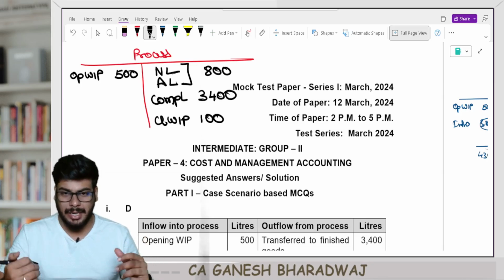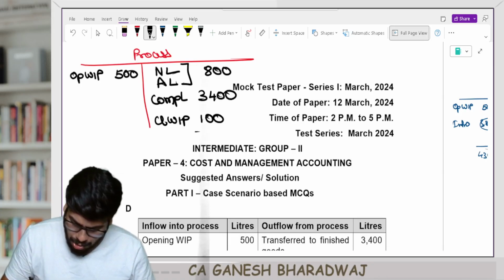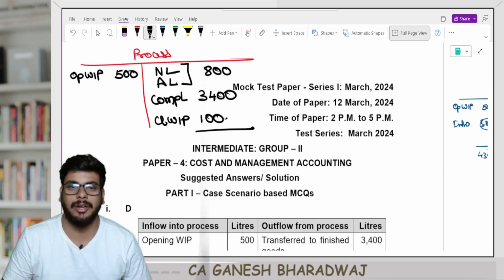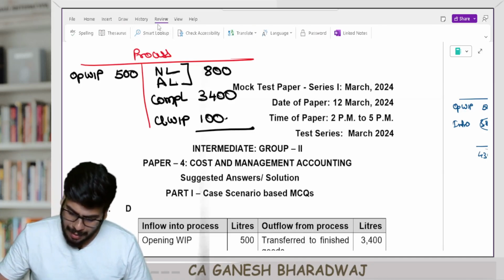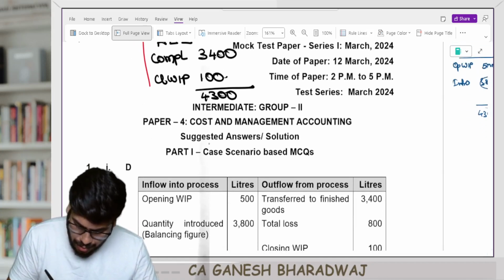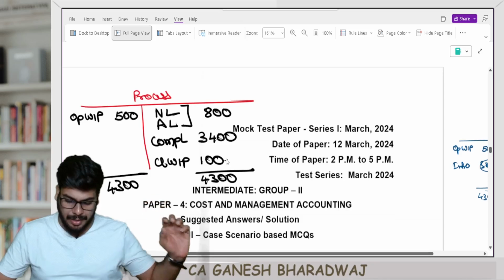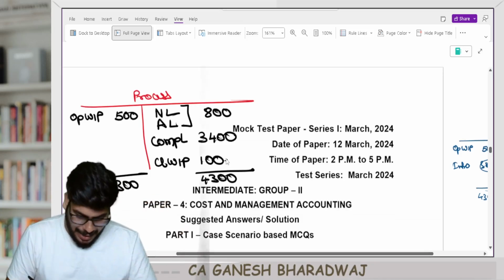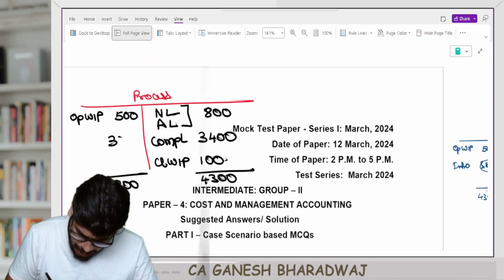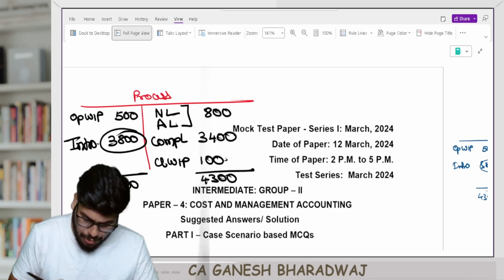Of course, this is just a tracker column. It's not equivalent units and all. So now on the output side, totally how much do you have? 3,400 plus 100, 3,500, plus 800. So you have a total of 4,300 units, right? Out of this, opening stock you have 500 units, which means the entire balance. The balance figure is 3,800 liters that have been introduced in the current period. Are you clear with this?